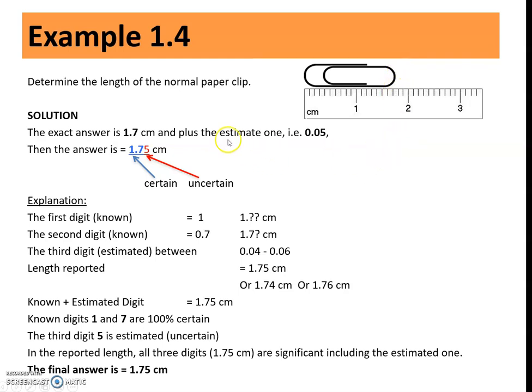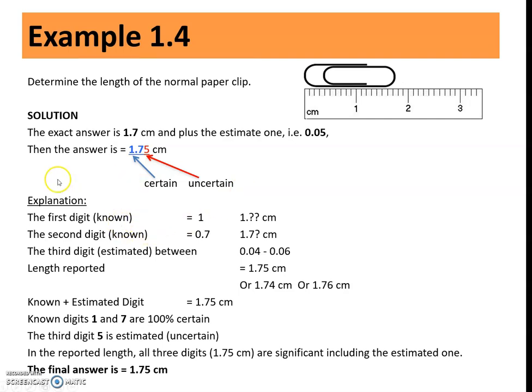So then we can do the estimated digit, which is 0.05. So the answer is 1.75 centimeter, meaning that 1.7 are certain digits. Meanwhile, 5, since it is an estimated number, is an uncertain digit.